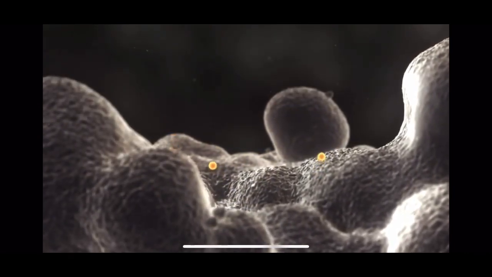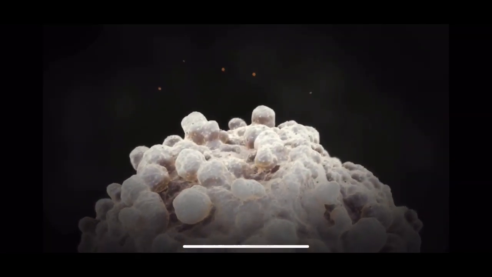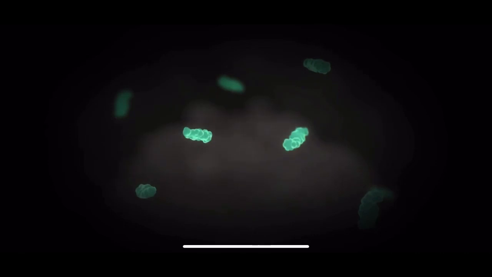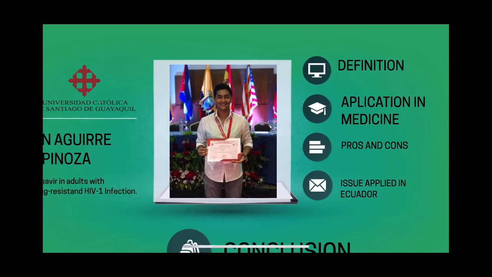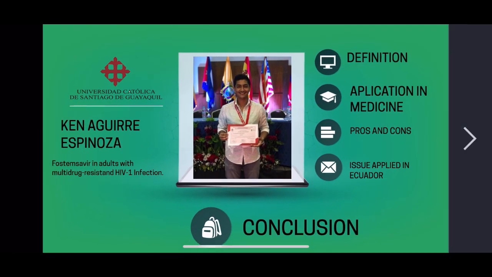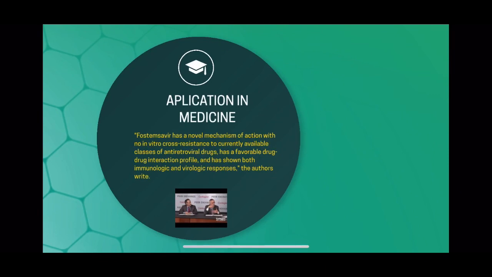In summary, attachment inhibitors prevent the first step of viral cell entry, attachment to the CD4 cell membrane. This is in contrast to current entry inhibitors, which act after initial binding of the virus to CD4. Application in medicine. Fostemsavir has a novel mechanism of action with no in vitro cross-resistance to currently available classes of antiretroviral drugs, has a favorable drug interaction profile, and has shown both immunologic and virologic responses.